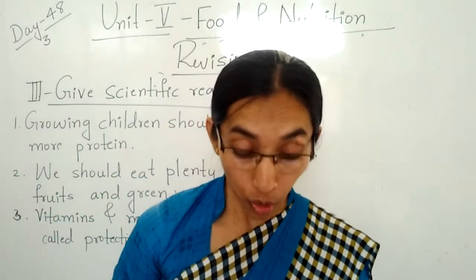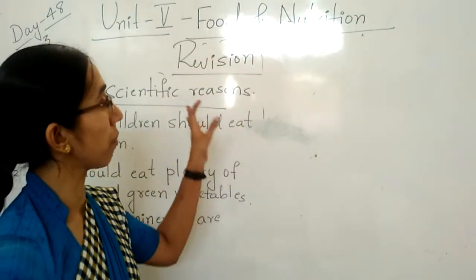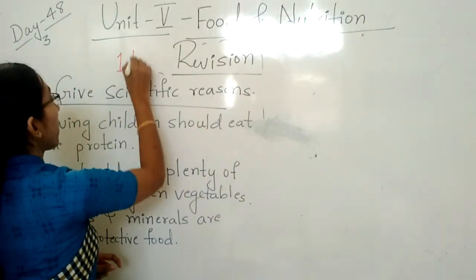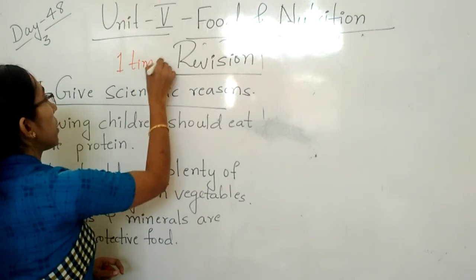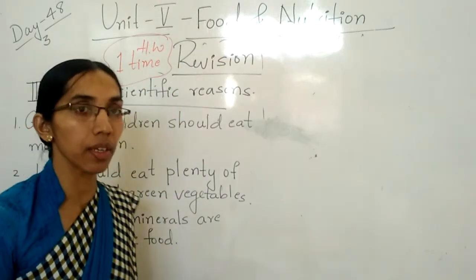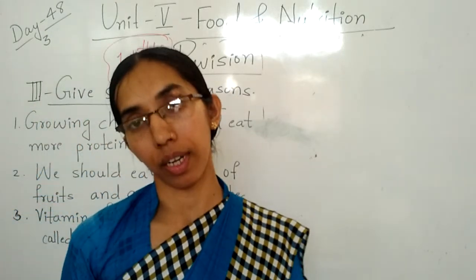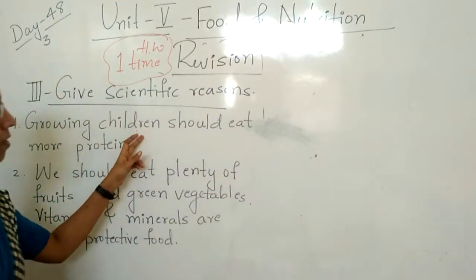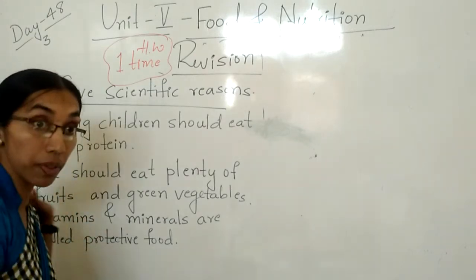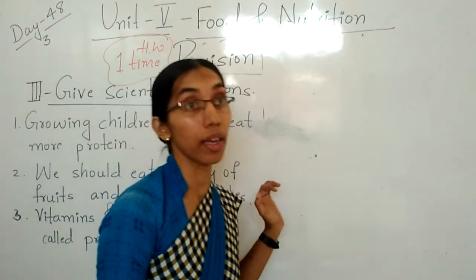Now here your duty is, whatever I revised in this revision video, you have to write one time in your EVS notebook. That is the homework. You should write all these things one time, children. And here I have given the statement with the scientific reason. You have to write the scientific reason also, why it happened.